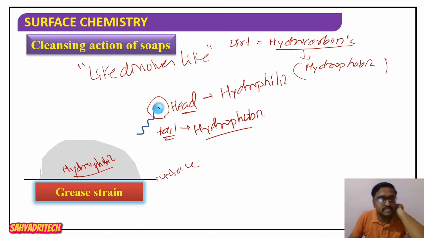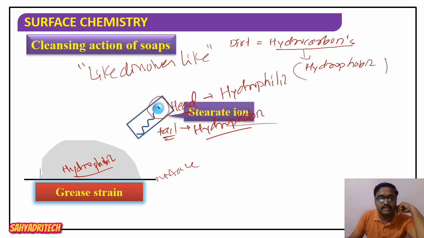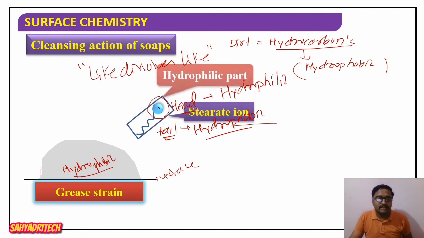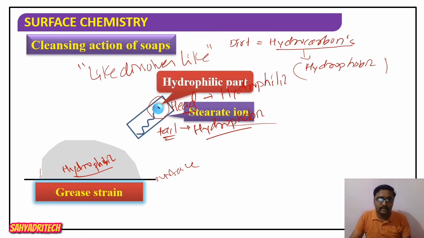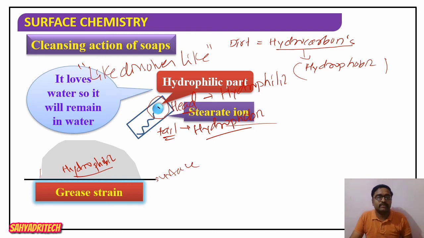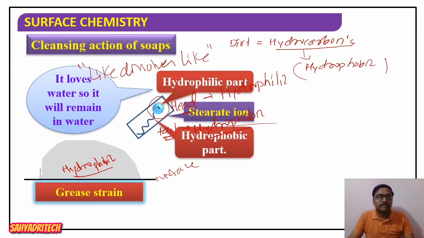Therefore, when you look at the cleaning action, this stearate ion has two parts. The hydrophilic part loves the water and interacts with the water, so it will remain in the water. And the tail part is hydrophobic in nature.